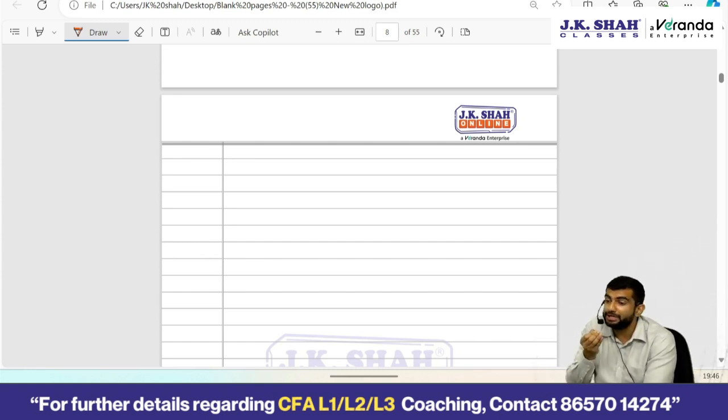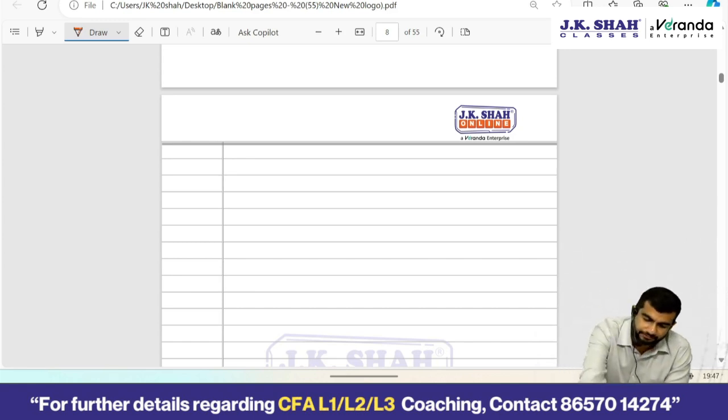What is the per unit cost? We had taken the example of Zomato, unit economics when it started off, and until a few months back it was negative. Matlab per order it was making losses. And why was that? Because delivery charges and all were exceeding as compared to the commissions that it was getting. Okay, fine.